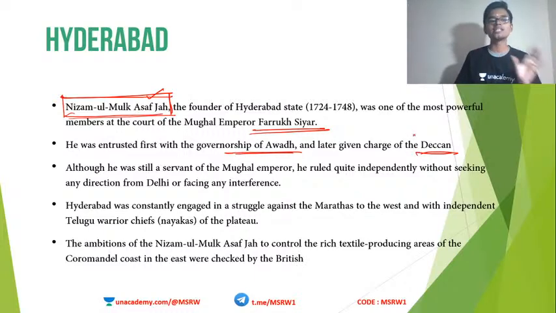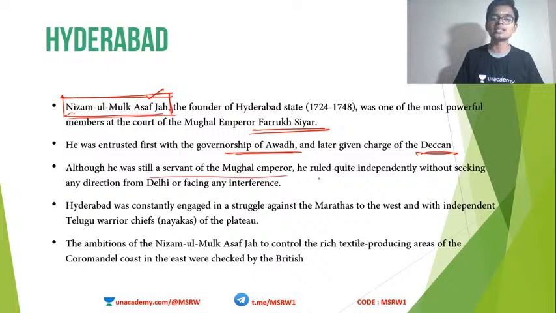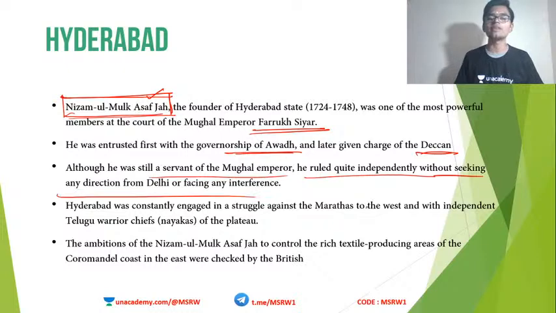When he was given the charge of Deccan, he went there and understood that the area of Deccan was having many issues with the Mughal kingdom. Which means what? It was easy for him to attain independence there. The people already wanted to get away from the Mughal dynasty in the region of Deccan. So this made it easy for Nizamul Mulk Asaf Jah to establish a state of his own. Although he was still a servant of the Mughal Empire, he ruled quite independently without seeking any direction from Delhi.